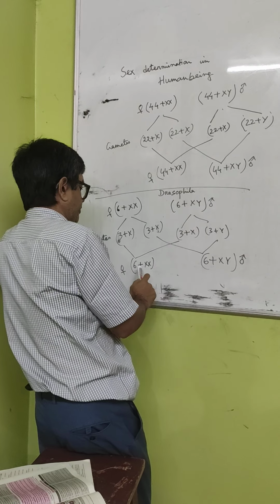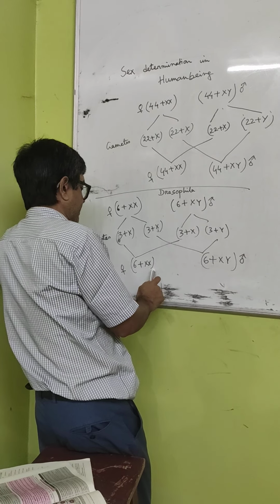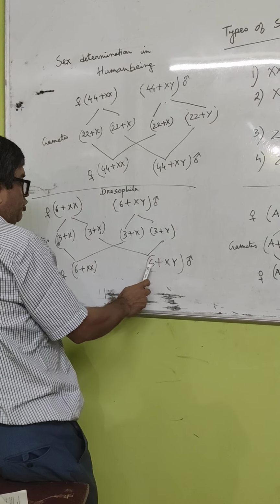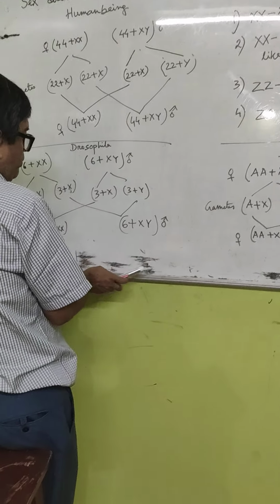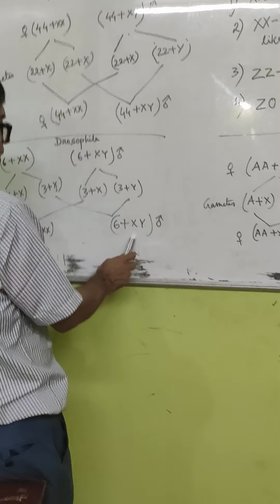So now if an egg having the configuration 3 plus X fuses with a 3 plus X sperm, it will produce a 6 plus XX offspring. That means it will be a female offspring having the configuration 6 plus XX. Again, if the 3 plus X egg fuses with a 3 plus Y sperm, it will produce 6 plus XY, and the resultant offspring will be male.